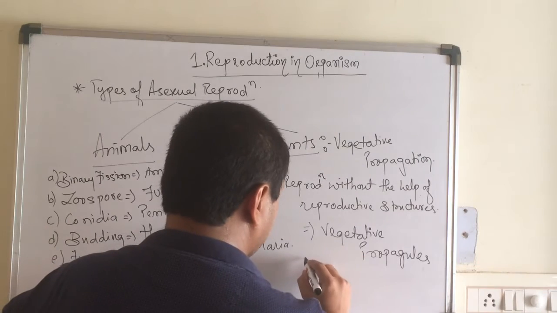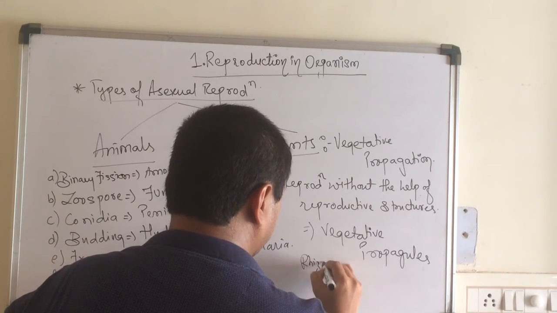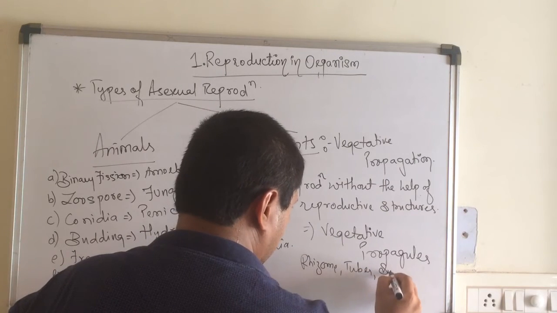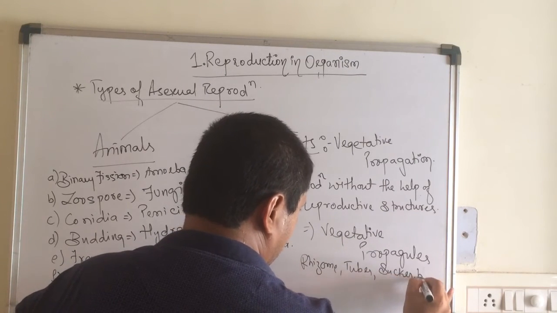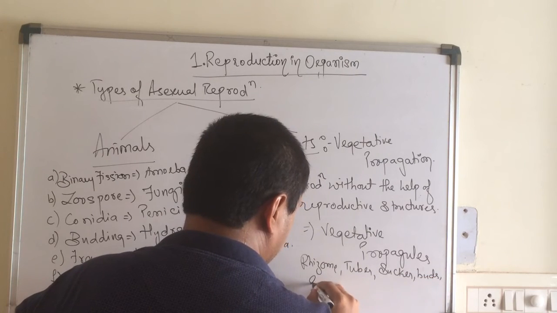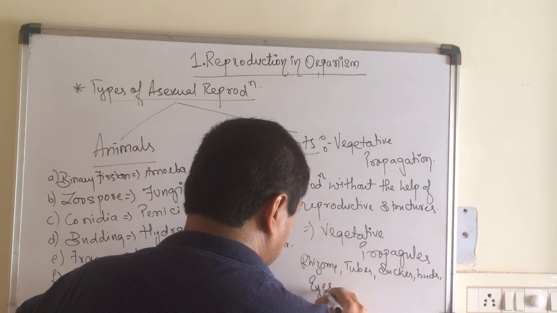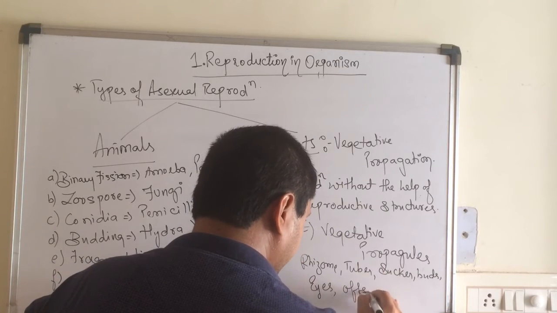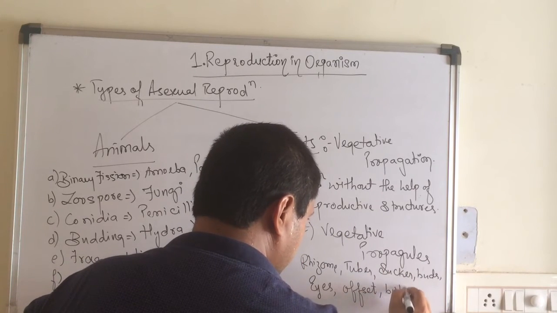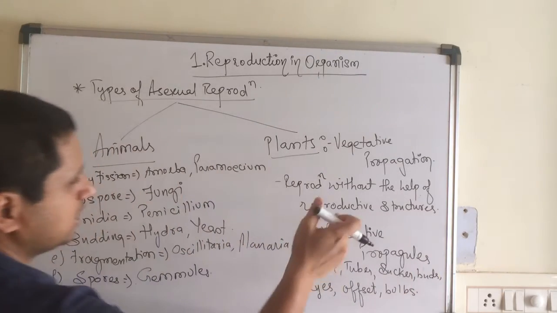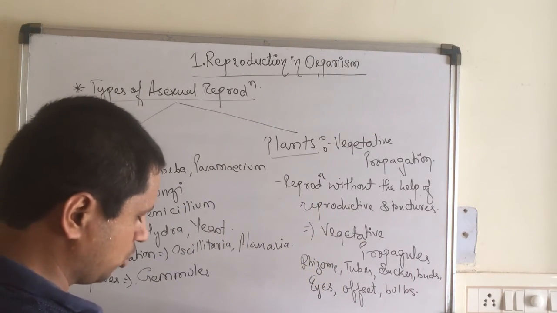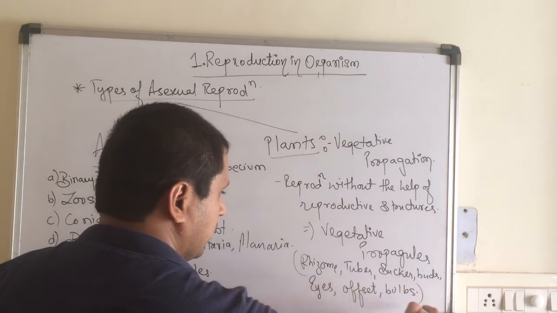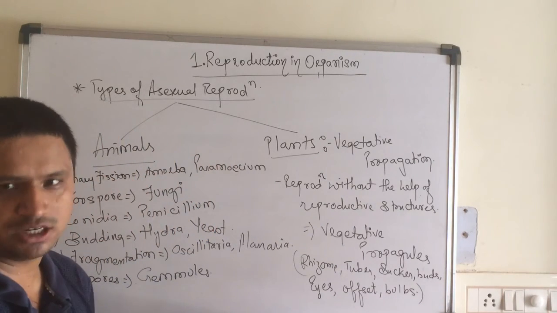Examples are the rhizome, tuber, sucker, buds, then the eyes, then the offset, as in the case of runners, and the bulbs. So these are the vegetative propagules, or the structures which help in the vegetative propagation of the plants.